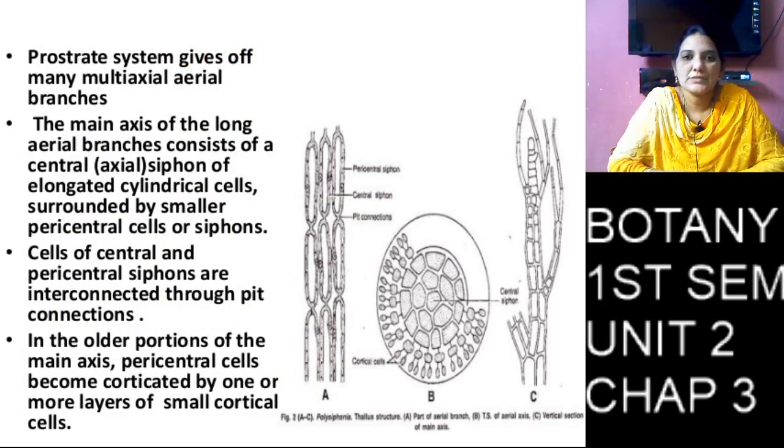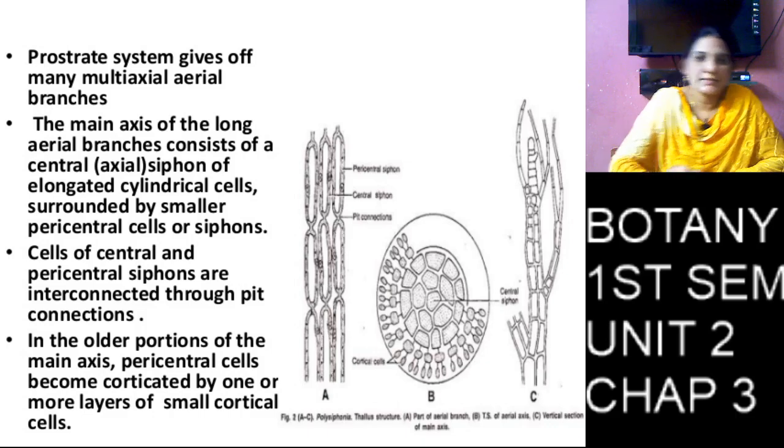Coming to the single cell, the cells are arranged one by one, and the middle cell is called the axial cell. The axial cell is covered by the pericentral cells.